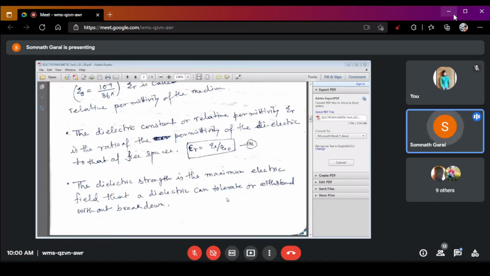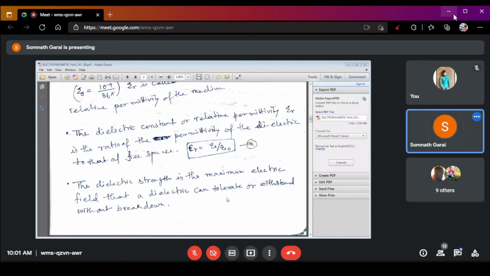The dielectric strength is the maximum electric field that a dielectric can tolerate without breakdown. That means dielectric strength is the maximum electric field that can be tolerated by the dielectric before breakdown.